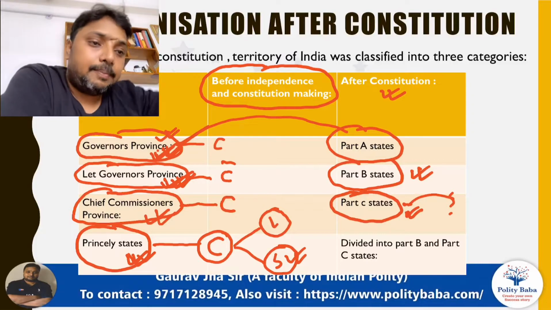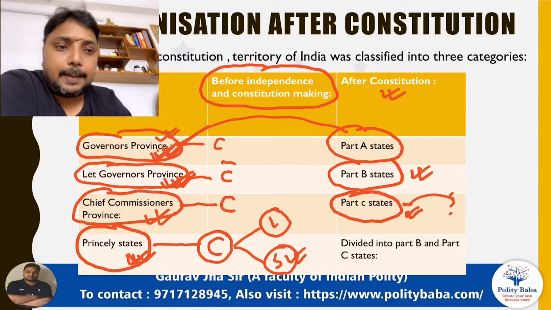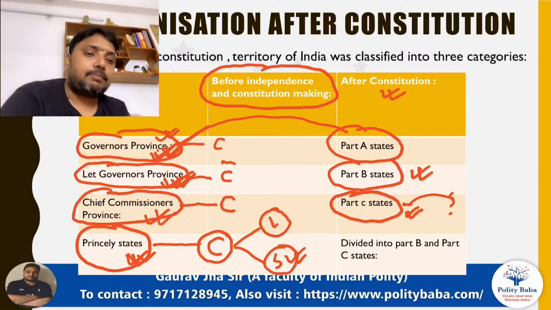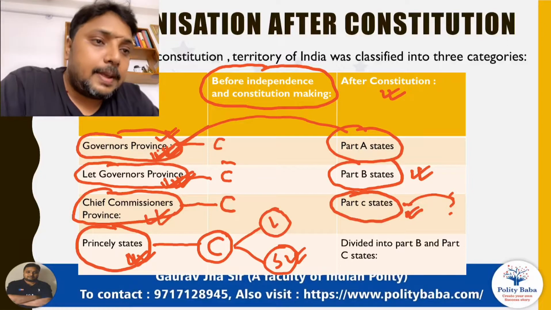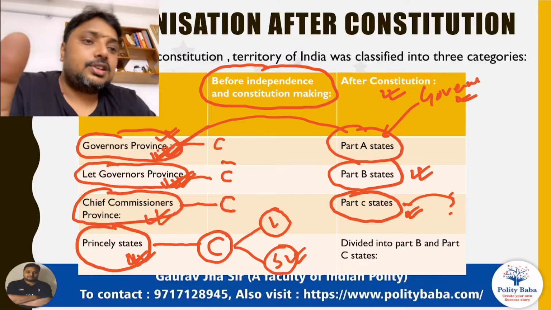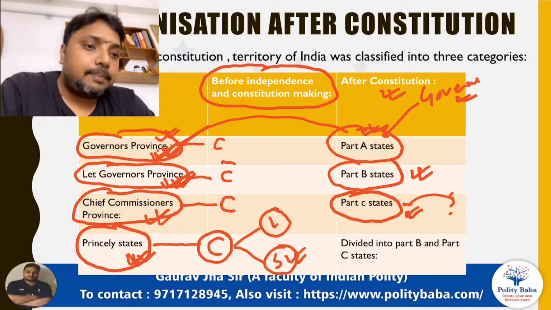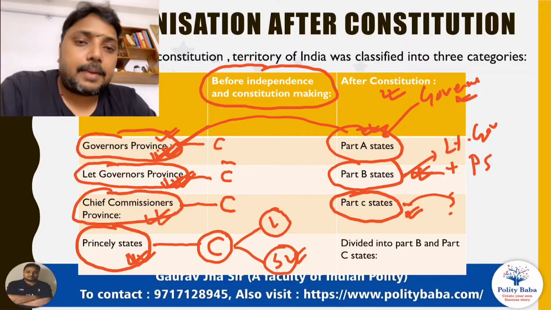You can make a new nomenclature, a new classification known as Part A, Part B and Part C. The governors' provinces are reserved for Part A, and Part B is for lieutenant governors' provinces plus the bigger princely states, like Rajasthan, which was a Part B state.